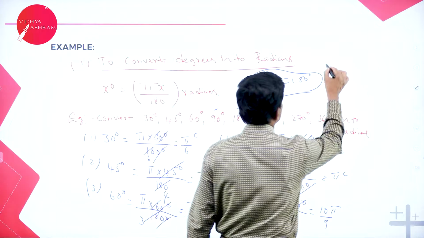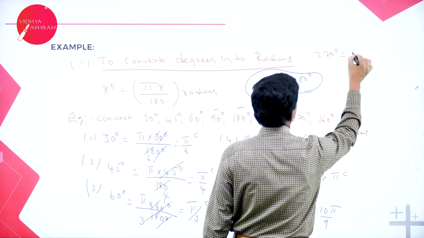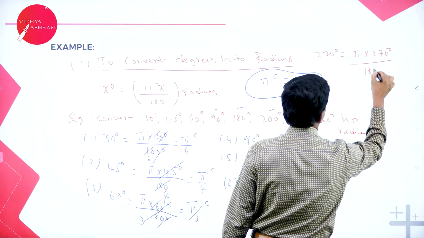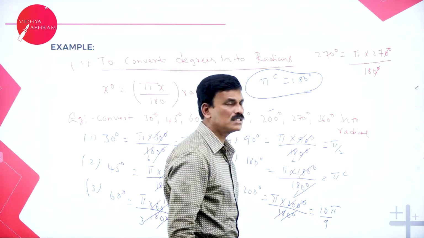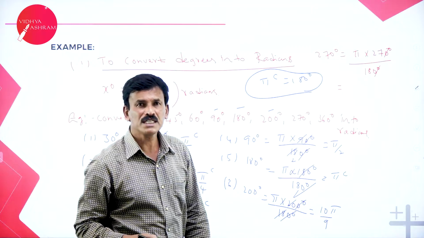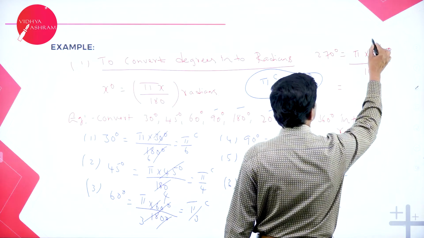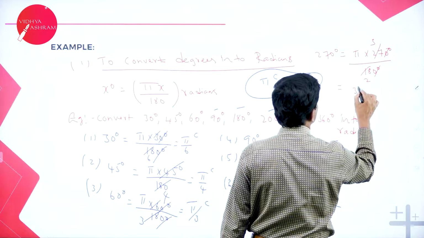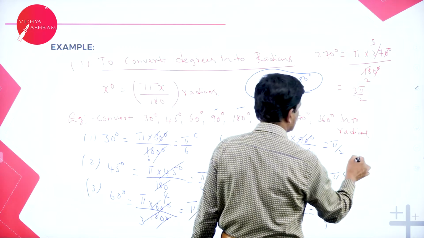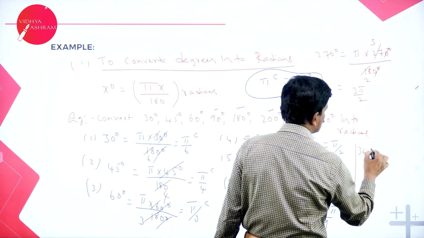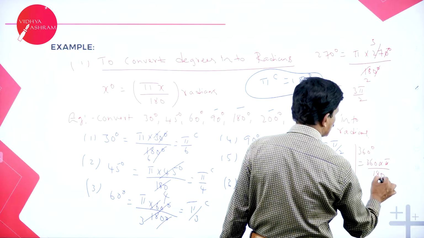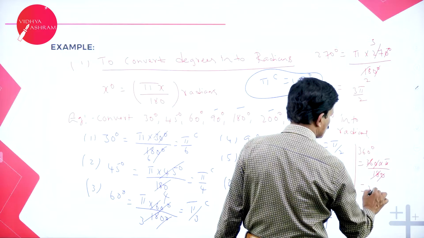Now let us come to 270. 270 can be written as pi into 270 divided by 180. 0, 0 gets cancelled. Then this can be divided using just 9. 9 2s are 18, 9 3s are 27. So 3 pi by 2. 270 degrees is equal to 3 pi by 2 radians. So finally 360 degrees is equal to 360 into pi divided by 180. 180 2s are 360, this is equal to 2 pi.